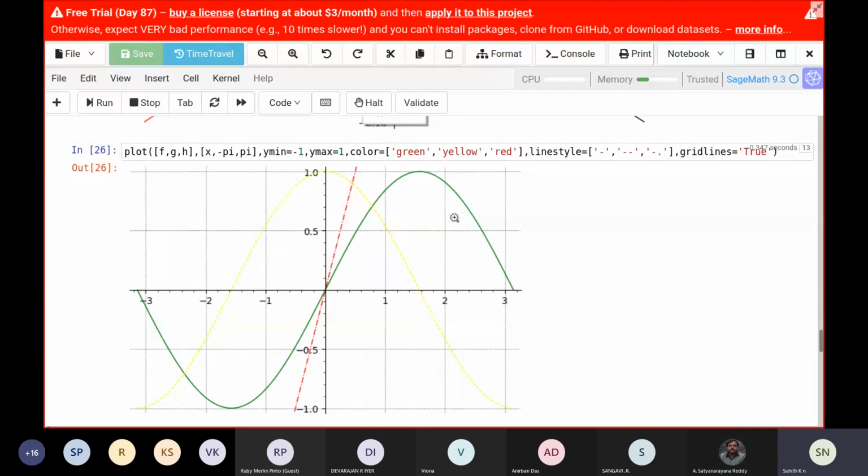Devya, do you have any doubt? Yes, ma'am. Sir, can we save the picture without the axis? I think you need to put axis equal to false, and it will print a graph with that.